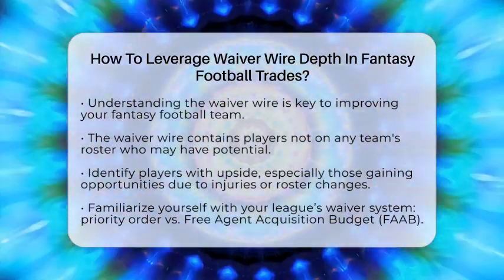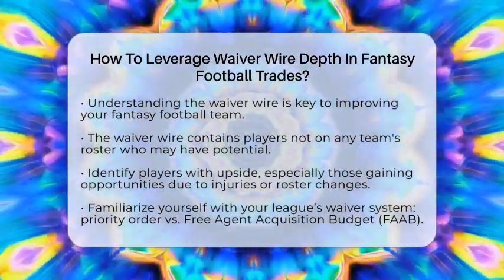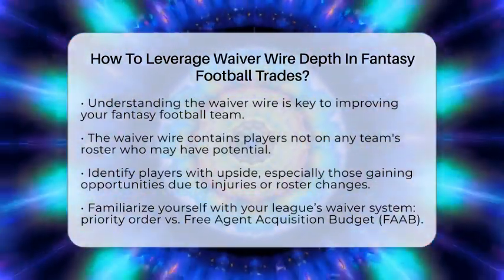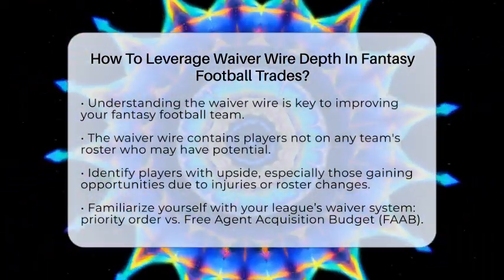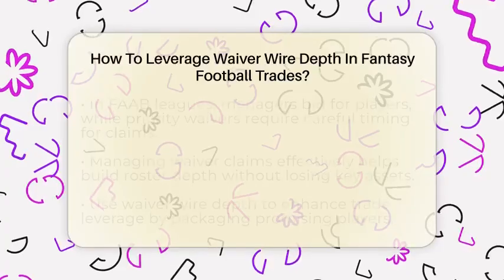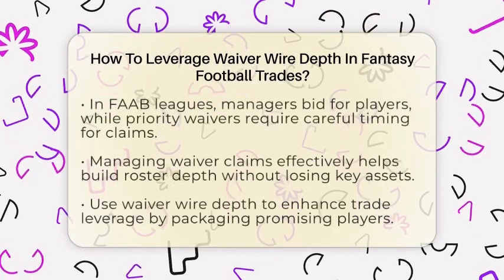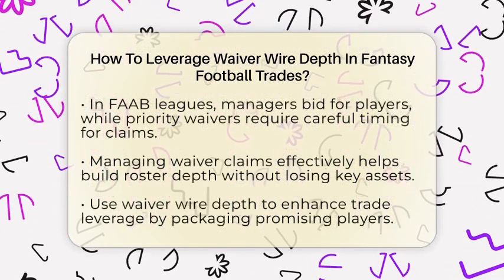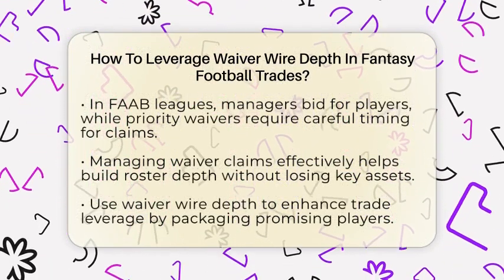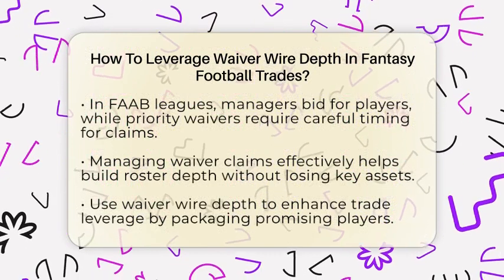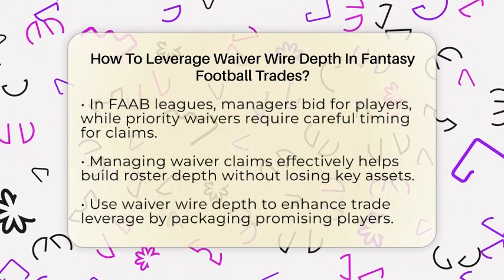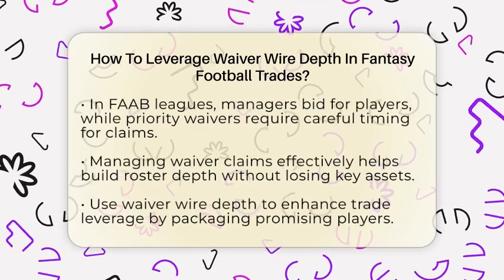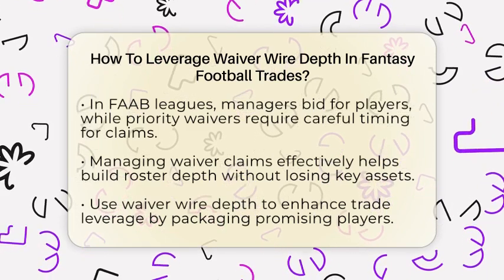Some leagues use a priority order, while others operate on a free agent acquisition budget auction system. In a free agent acquisition budget system, all managers have an equal chance to claim top players by bidding throughout the season. On the other hand, priority waivers require you to time your claims carefully to maintain your position. Managing this effectively helps you build depth on your roster without sacrificing important assets.